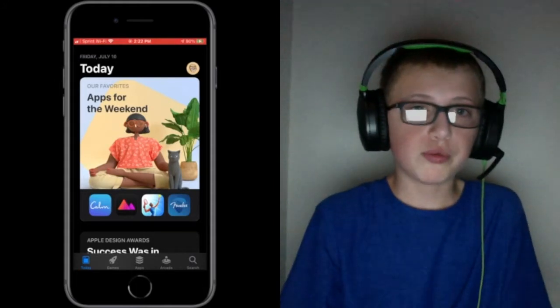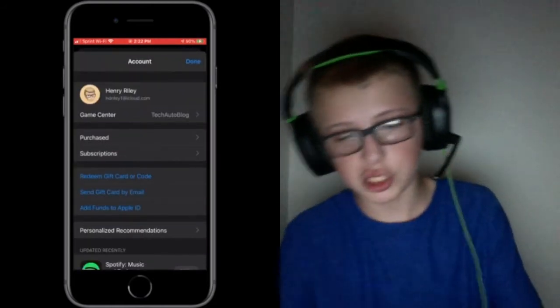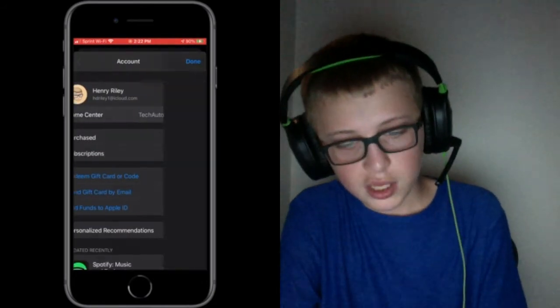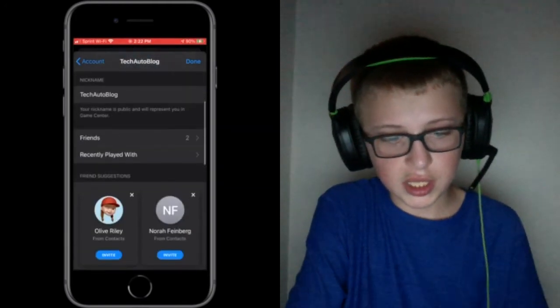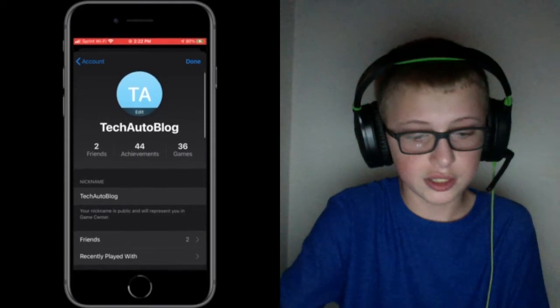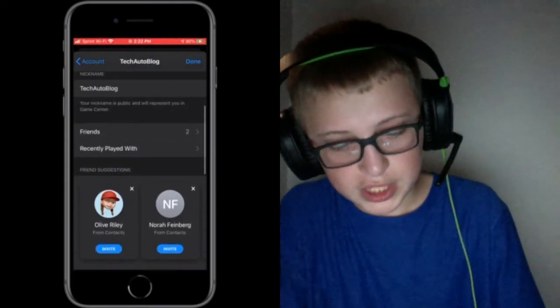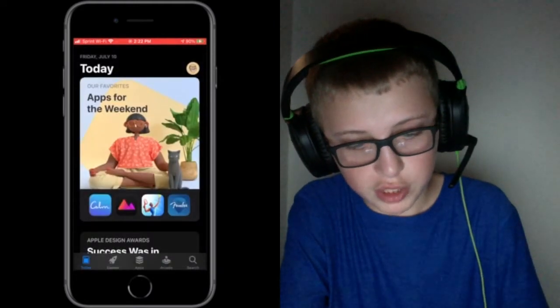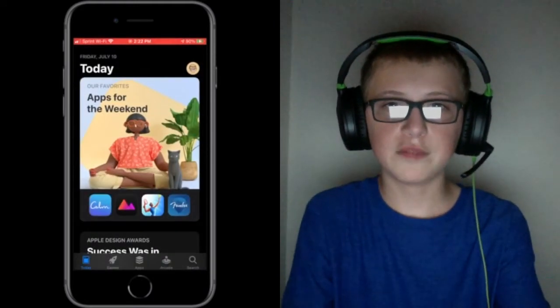And that's it for now with that app, like when you're opening an app. But there will be new privacy sections, so apps will be required to report what information they collect and share with other companies. If we tap on our profile, and you can tap Game Center, this is a brand new section to the App Store. It's not as good as a Game Center app, but it's better than nothing. So it's basically like the main place for Game Center. You can add friends, etc. And that's it for the App Store.